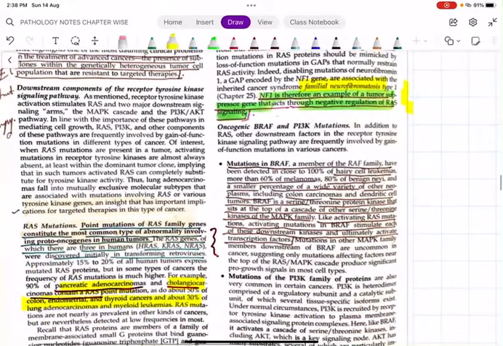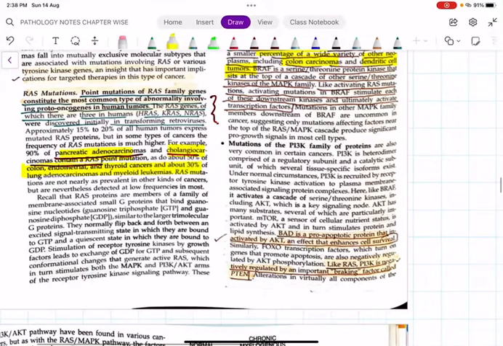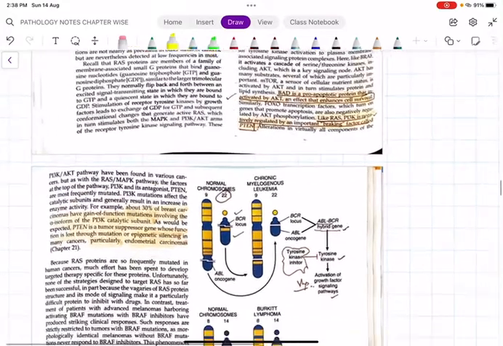Then we have BRAF. BRAF is actually a member of the RAF family. Mutations in BRAF have been detected in hairy cell leukemia, melanoma, colon cancer and dendritic cell tumors. Very very important. Every year in your PG entrance exam, they will ask in which of the following cancers BRAF mutations are present: number 1, hairy cell leukemia; number 2, melanoma; number 3, dendritic cell tumors; and number 4, colon cancer. They also act through the MAPK signaling pathway. Then I had already told you about the PI3K pathway also.